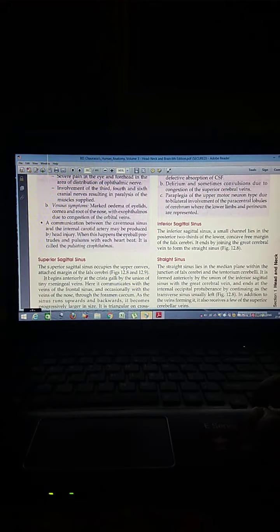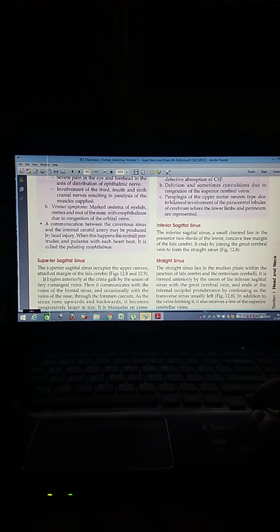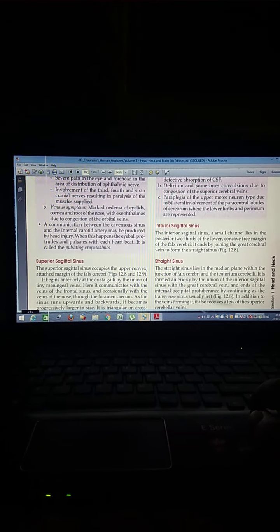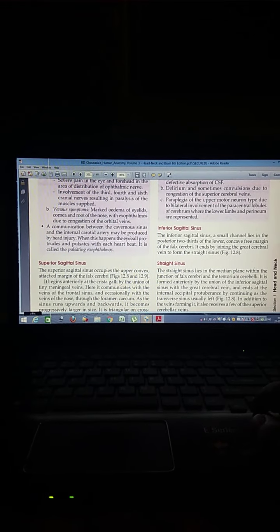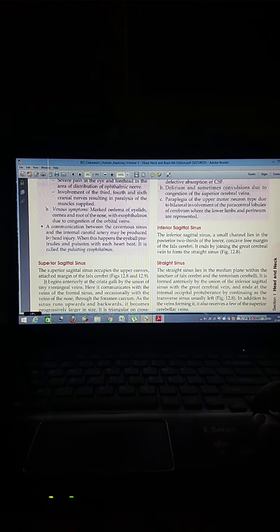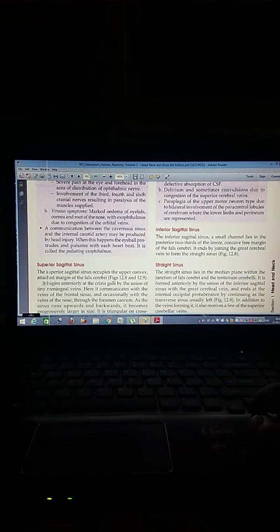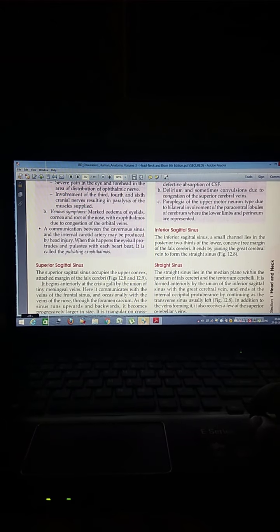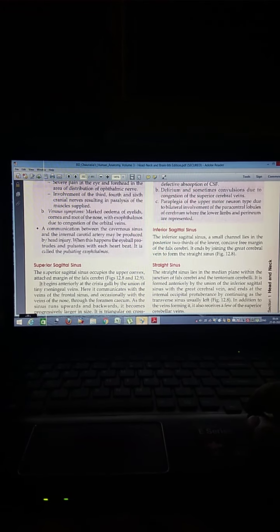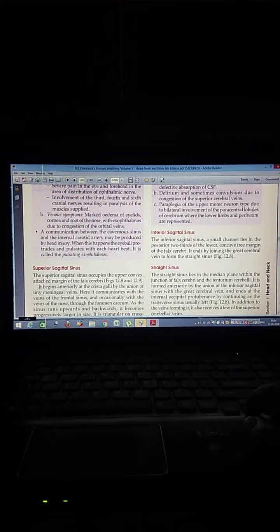Venous symptoms are marked edema of the eyelids, cornea and root of the nose, and exophthalmos due to congestion of the orbital veins. Communications between the cavernous sinus and the internal carotid artery may be produced by head injury.